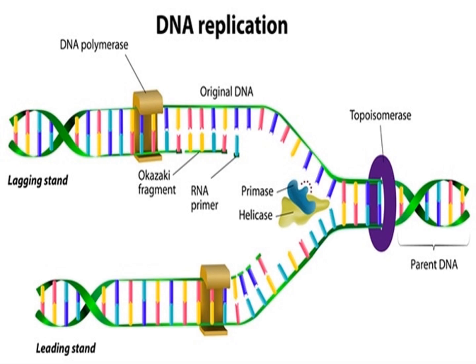Synthesis of new complementary strand from the parent strand. Replication stops when the replication forks of two sides meet at the site called terminus, which is situated opposite to the origin of replication site.